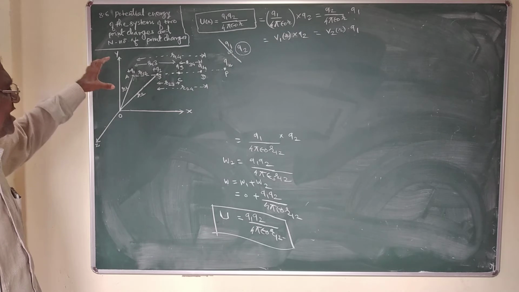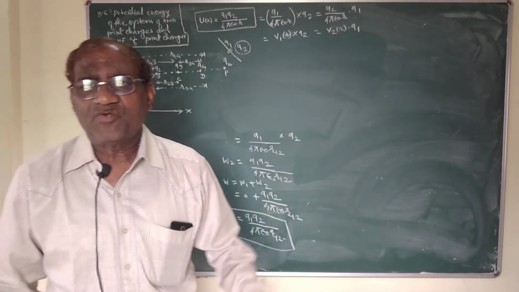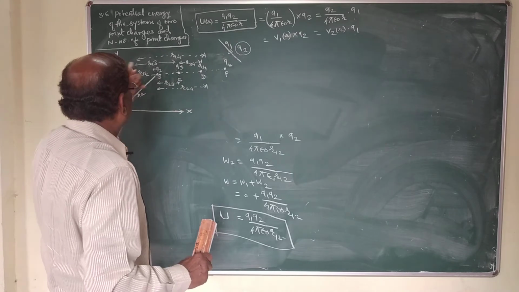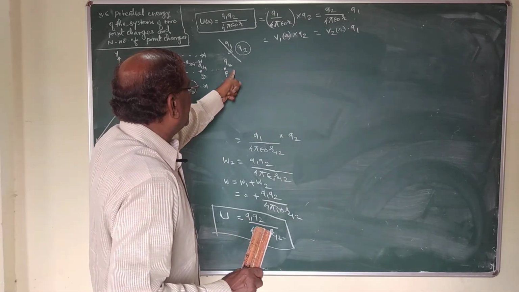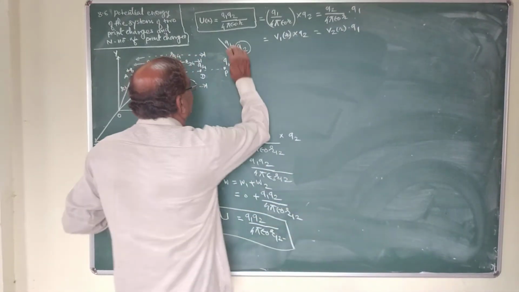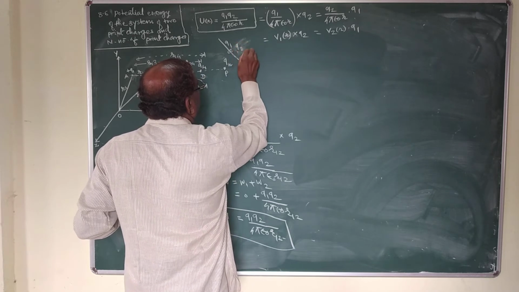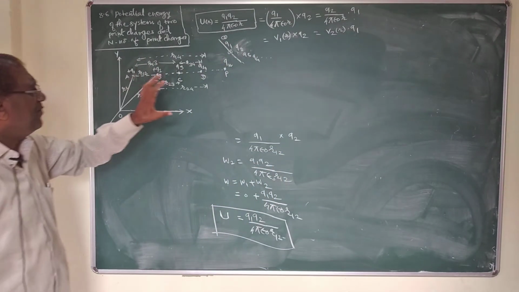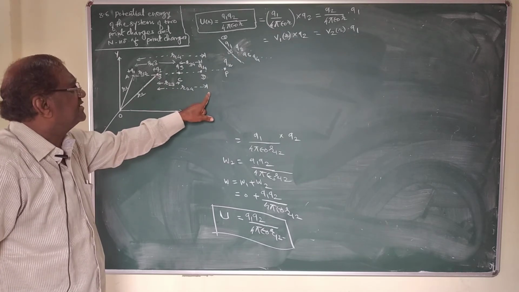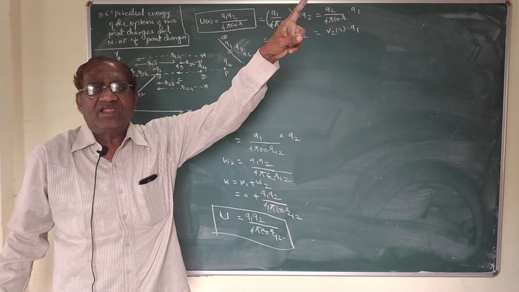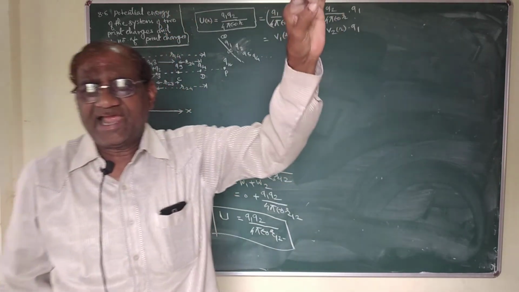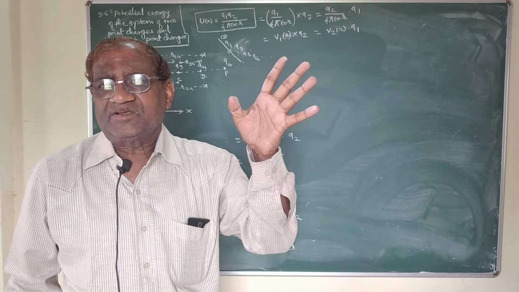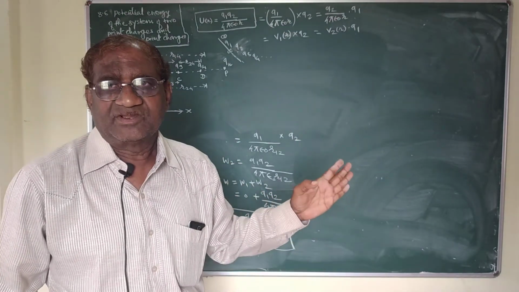Now, if this system consists of n number of point charges Q1, Q2, Q3, Q4 and so on, initially we kept all these n number of point charges at infinite distance, Q1, Q2, Q3, Q4 and so on to infinity. Initially we kept all these n point charges Q1, Q2, Q3, Q4, up to Qn at infinite distance, and we bring all these point charges one by one.